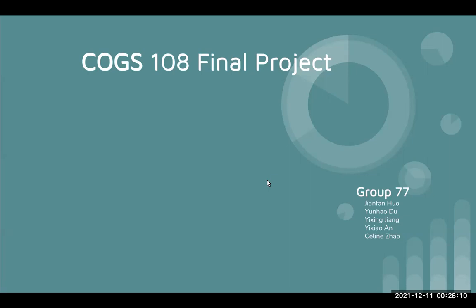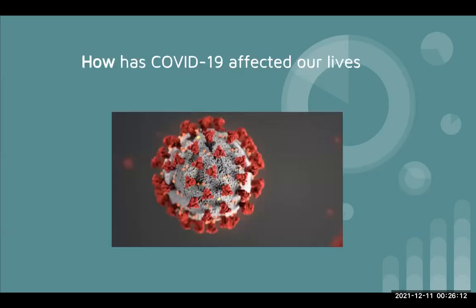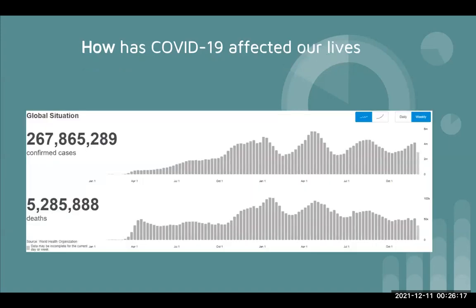From 2020 to 2021, everybody's life has completely changed by the COVID-19 pandemic. The number here shows that since April 2020, COVID-19 patients have reached 20 million, while the death toll has reached 5 million around the world.